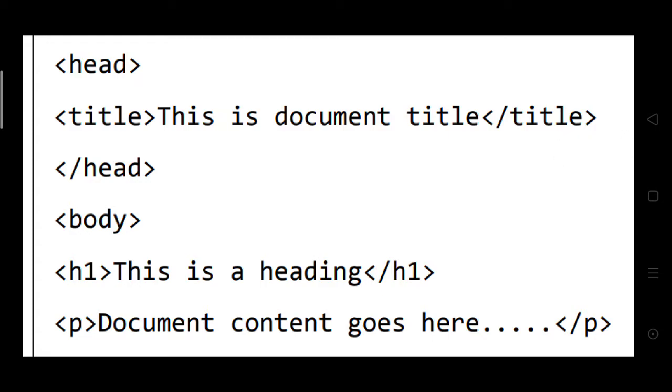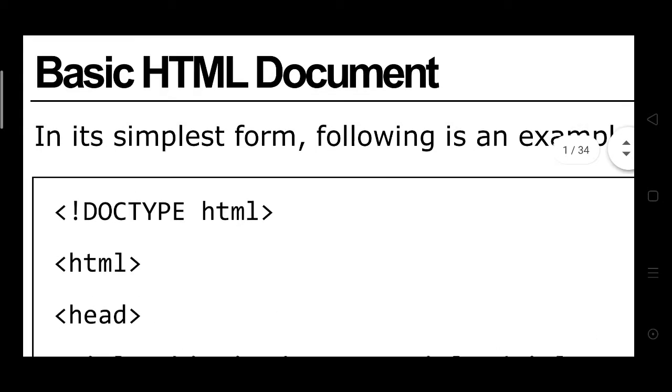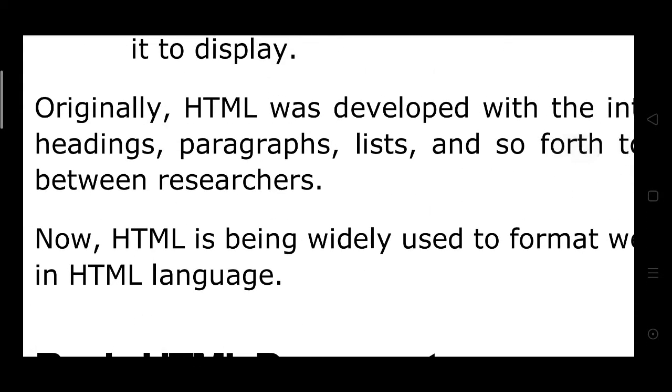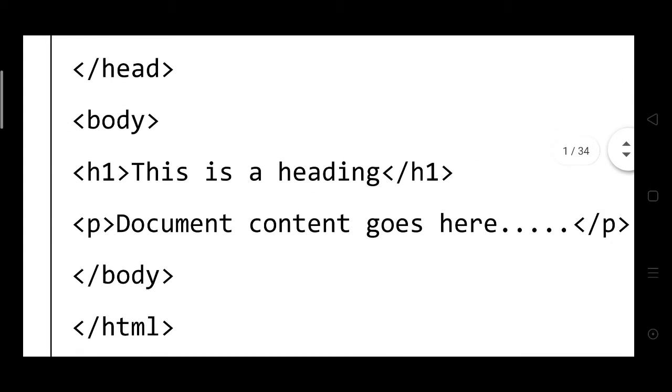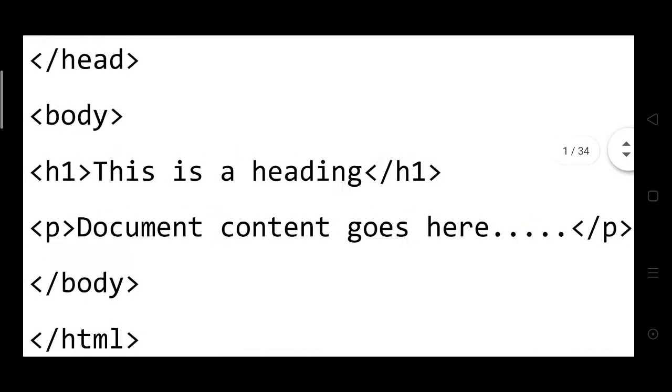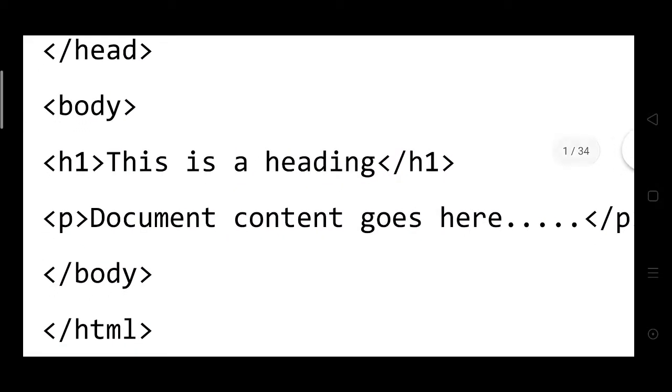Then body. Here we see the headings and paragraphs. The body holds the content.